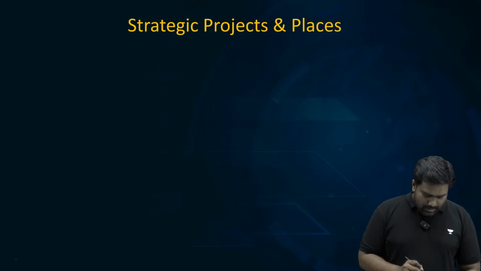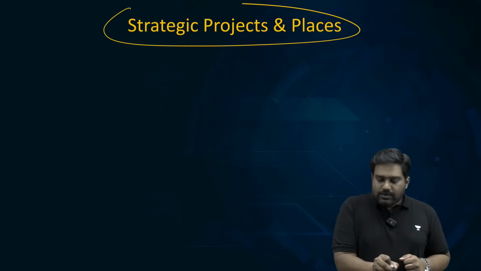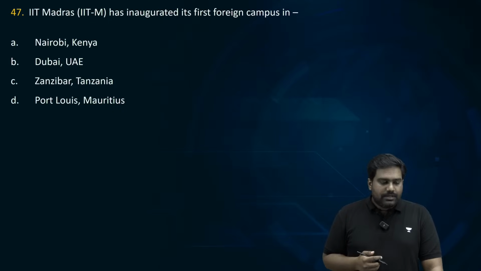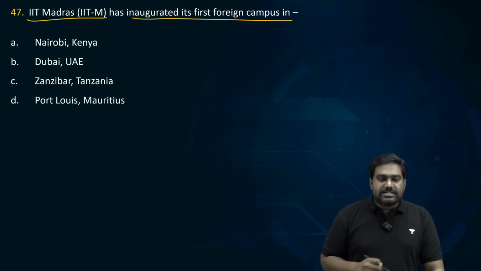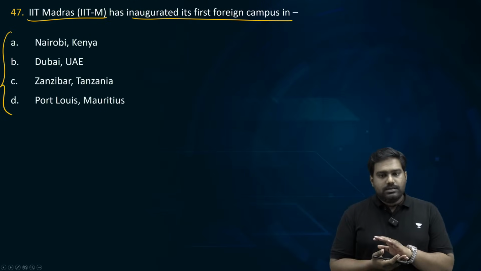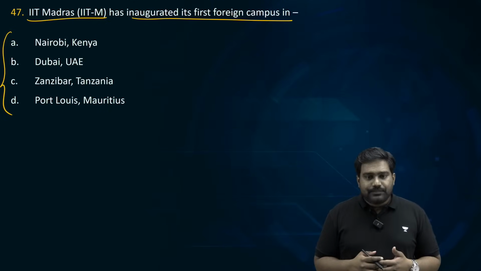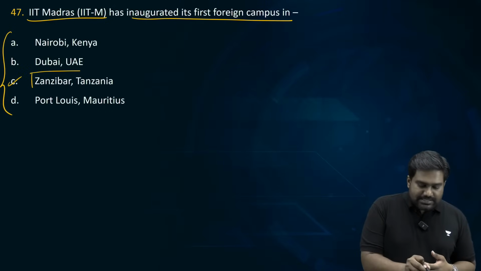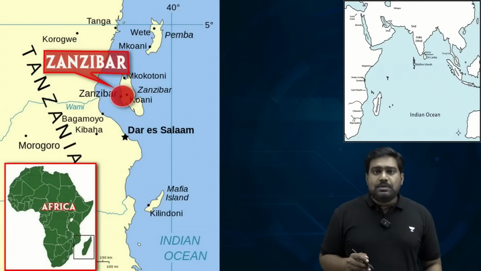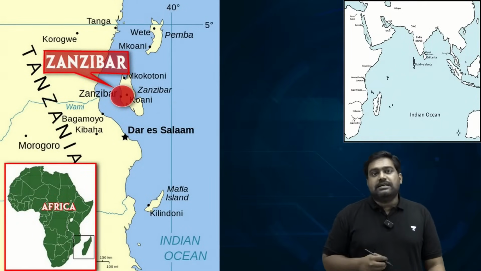So now we are looking at the last section, just 4 more questions to go. We are going to discuss a few important strategic projects and places that were in the news. IIT Madras has inaugurated its first foreign campus in which place, in which country? This is a current affairs related question, but there is a static concept attached to it. The correct answer is option C. It's in Zanzibar, Tanzania. IIT Madras opened its first foreign campus on this small island called Zanzibar, which is located in Tanzania.